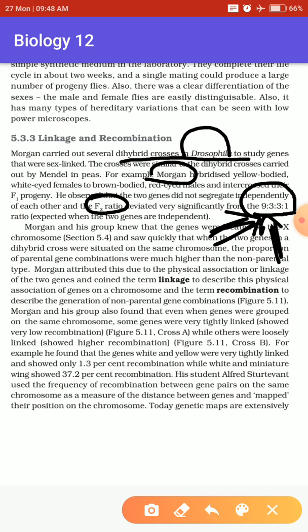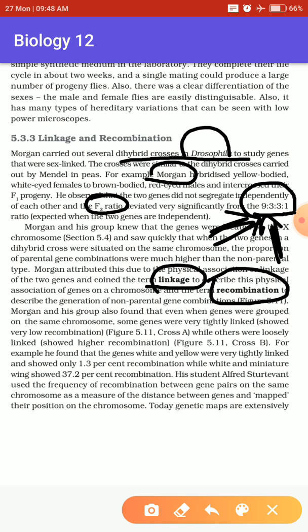So what could be the reason? Morgan tried to analyse his experiment, and he found two major things that were the main reason behind it. One was a process named linkage, and related to it, a process known as recombination.